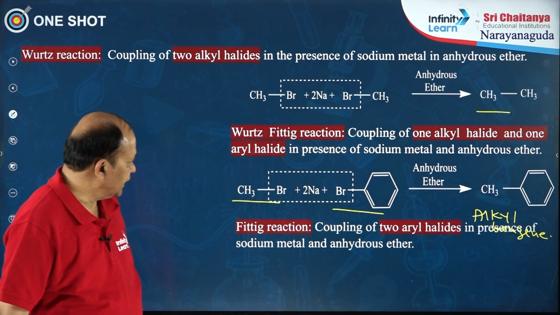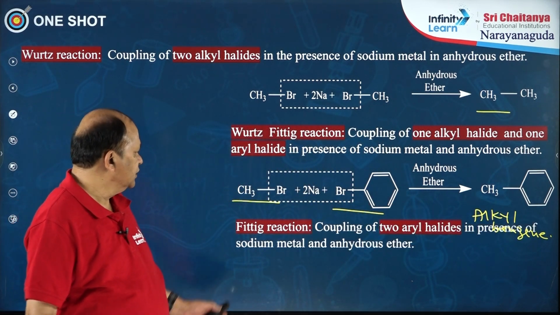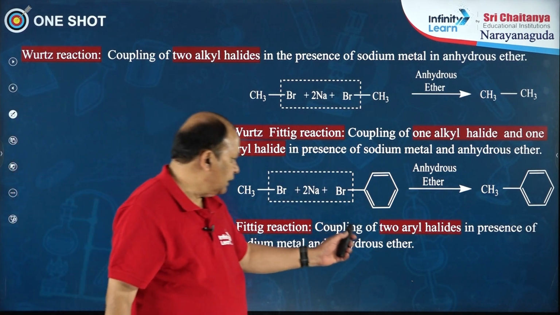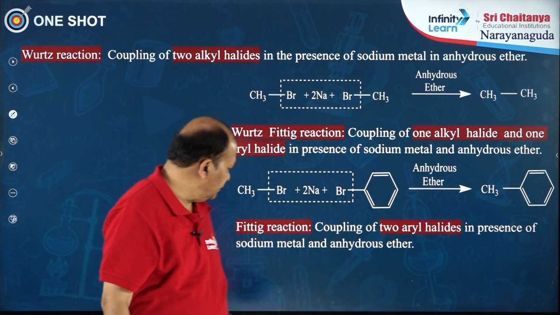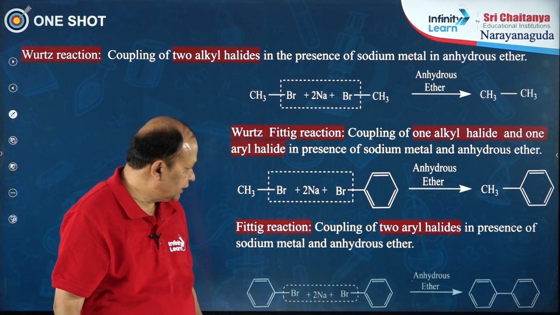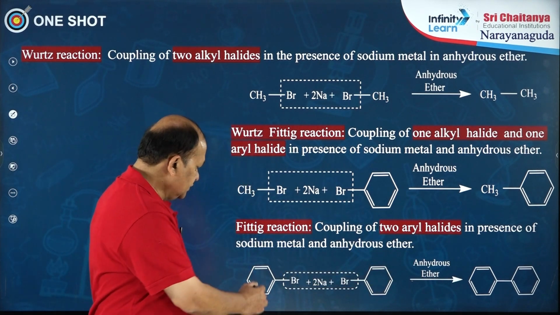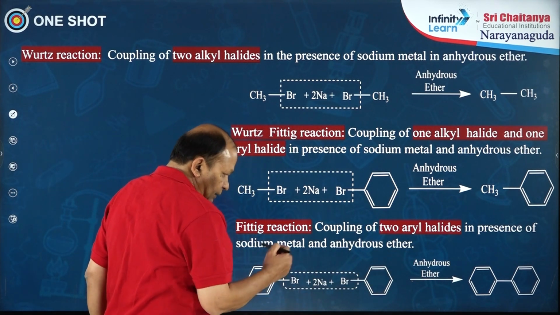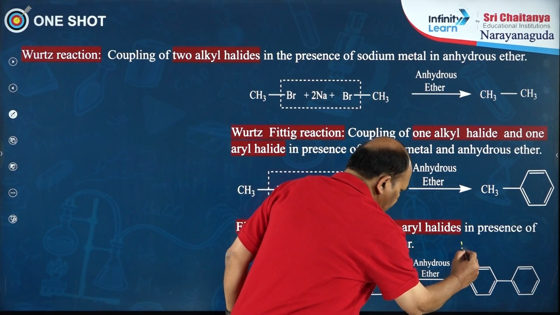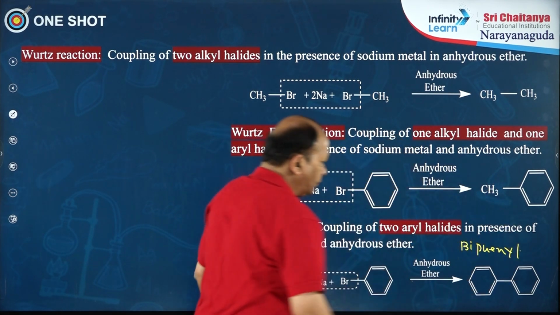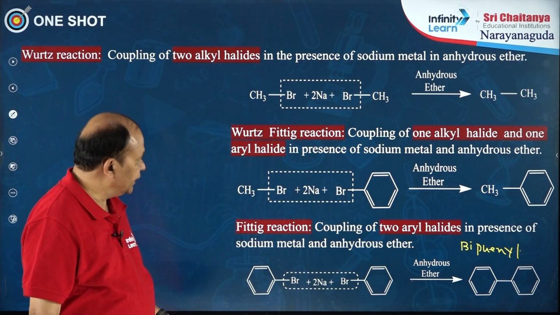Another similar reaction is the Fittig reaction. Here coupling of two aryl halides takes place in the presence of sodium metal, and the solvent we use is anhydrous ether. You can see the two aryl halides coupling, and the product is biphenyl.